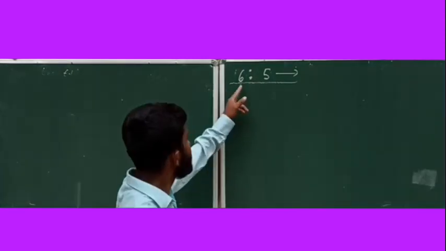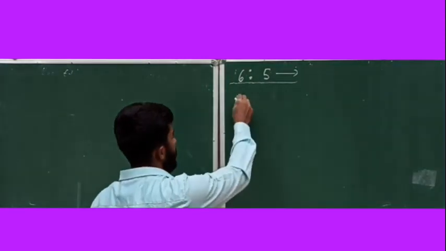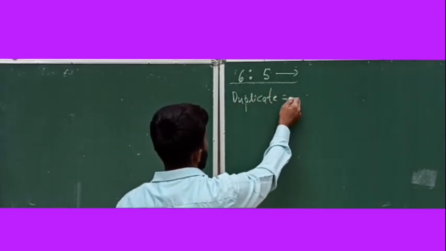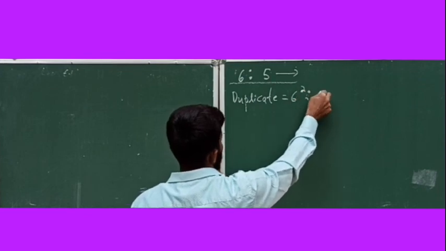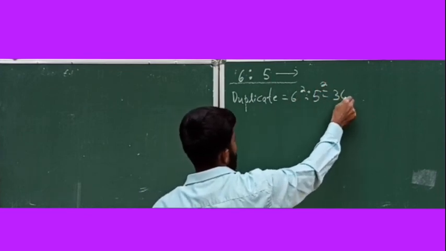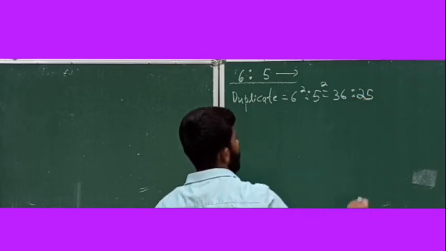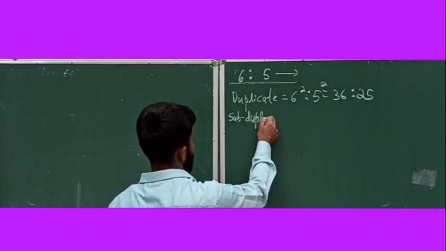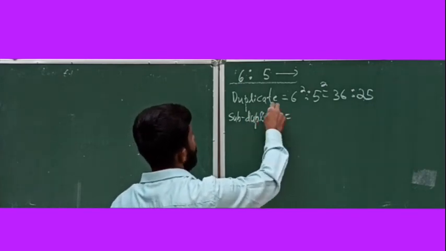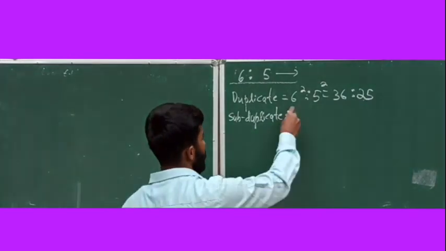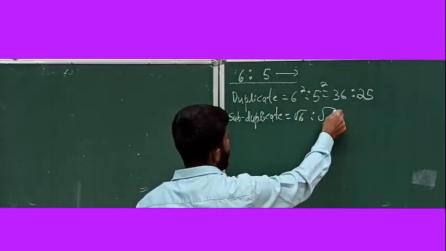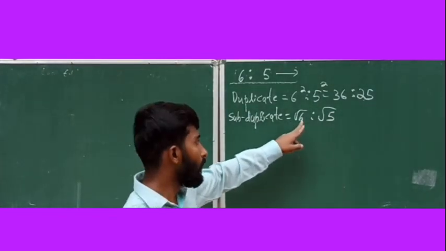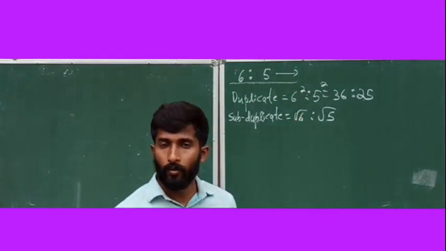See one problem, 6:5 is given. It's a given ratio. What's the duplicate ratio? Duplicate ratio is equal to 6 square ratio 5 square. It's equal to 36 ratio 25. Next, subduplicate ratio. Subduplicate means you need to take the square roots. Square root of 6 ratio square root of 5. No need to write the values. 6 and 5 are not perfect squares, so you can write it as square root of 6 and square root of 5 only. No need to simplify.